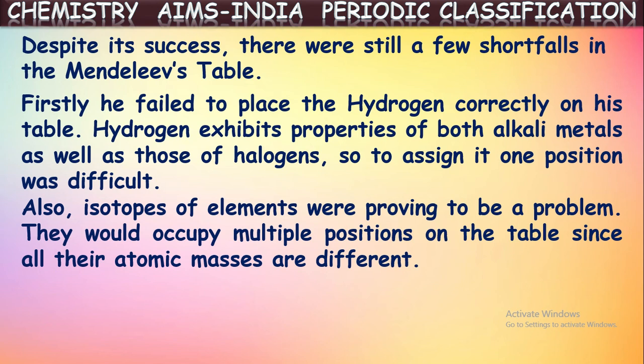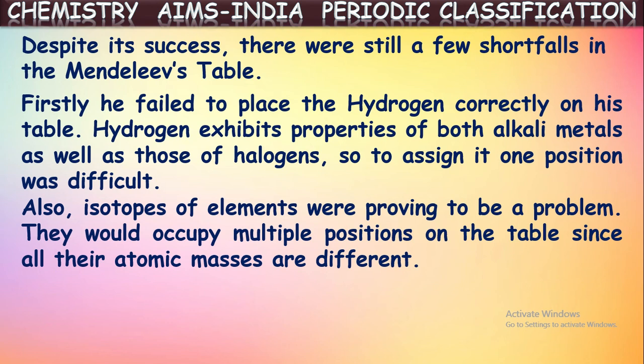For example, let us take carbon. We know carbon has three isotopes: carbon 12, carbon 13, and carbon 14. As there are three mass numbers, they should be given three places for carbon in the periodic table based upon the masses. But he could only provide one place for carbon.